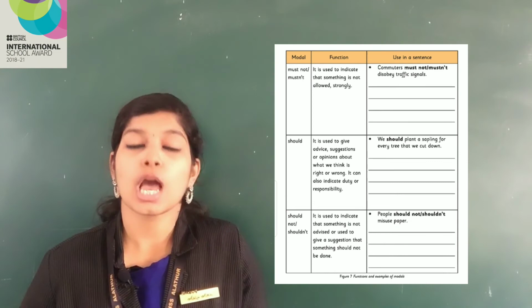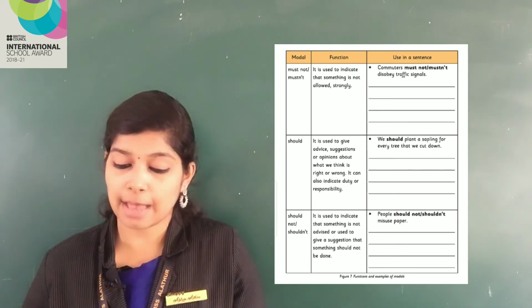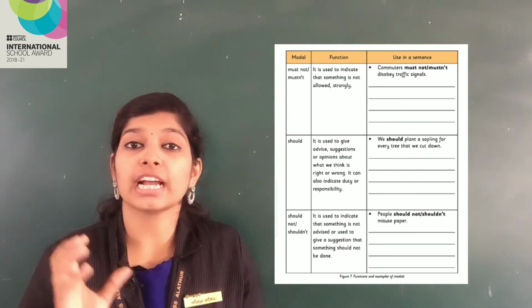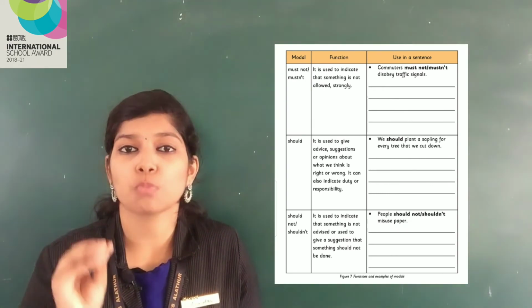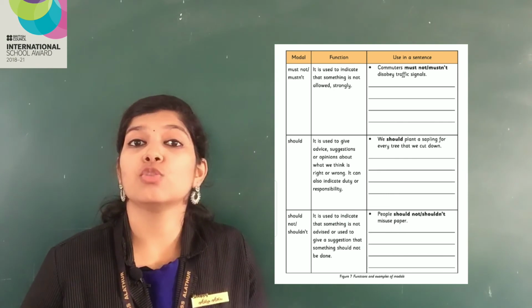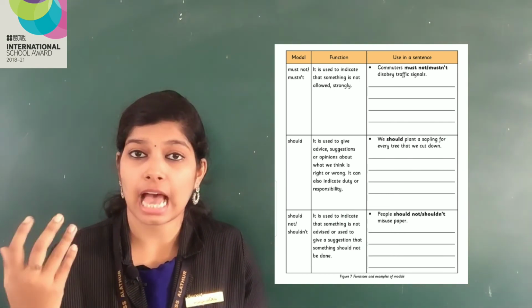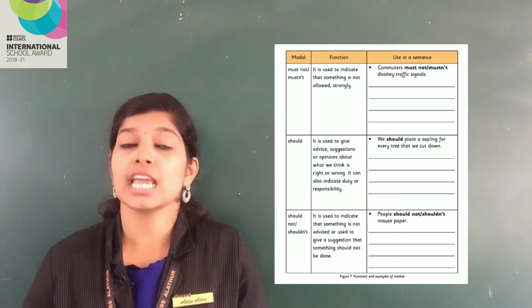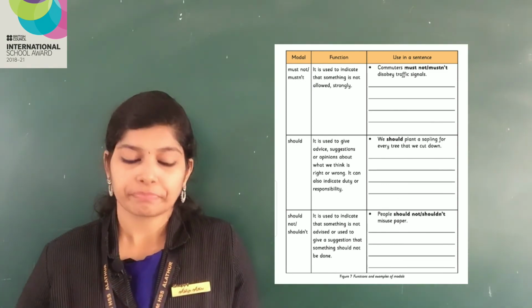Use in a sentence, we should plant a sapling for every tree that we cut down. Whenever we cut down a tree, we must plant a small sapling. Why did we use should here? Because it is our duty. It is just like our duty, our responsibility. It should be done. Okay?